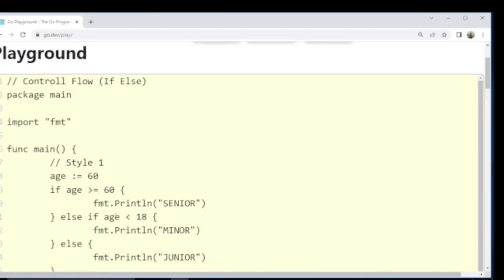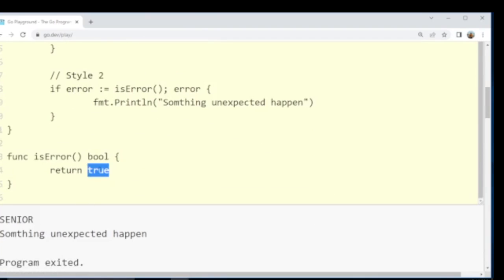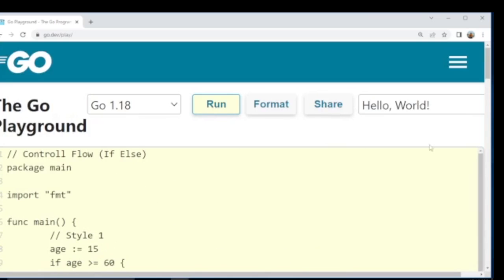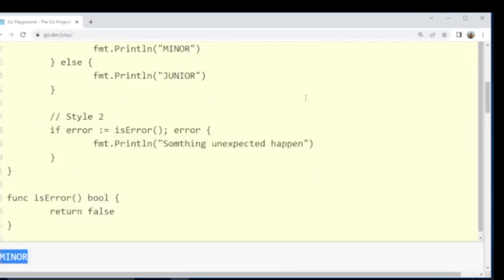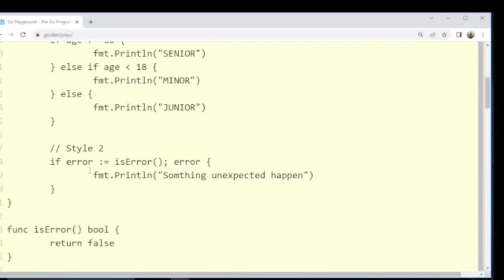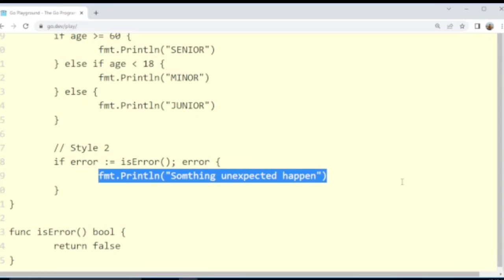Let's change the value of this variable. Make it 15 and make this error variable false. Now we'll execute. Now the output is only minor because the age is 15 and this is false, so this line is not executed. That's all for today's lecture.